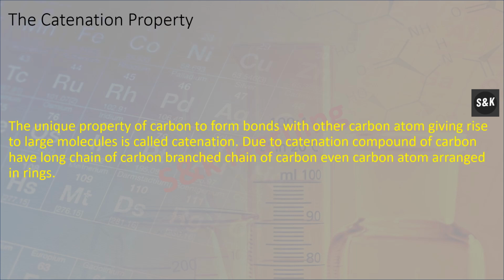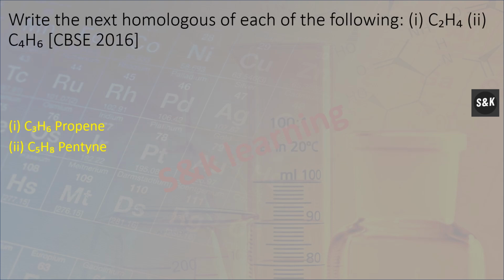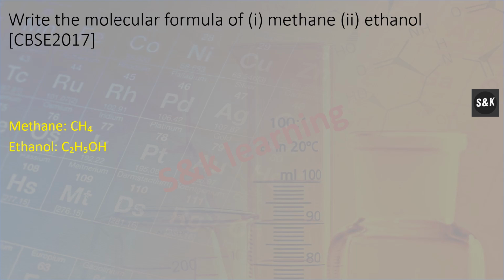Catenation property. The unique property of carbon to form bonds with other carbon atoms giving rise to large molecules is called catenation. Due to catenation, compounds of carbon have long chains of carbon, branched chains of carbon, and even carbon atoms arranged in rings. Write the next homologue of each of the following: C2H4, C4H6. So C3H6 is propene and C5H8 is pentyne.